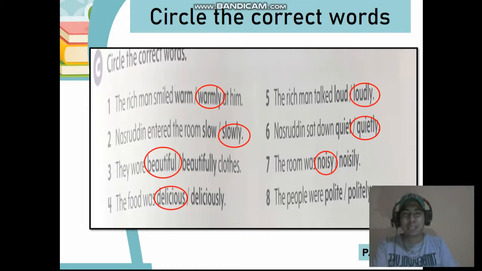That is correct. The room was noisy. Noisy means with a lot of noise. And finally, number 8. The people were polite. Excellent. So now we are very close to mastering the correct use of adverbs and adjectives.